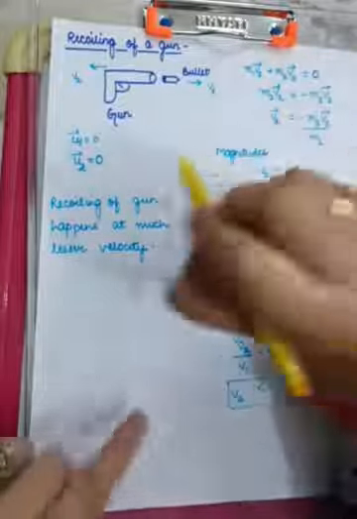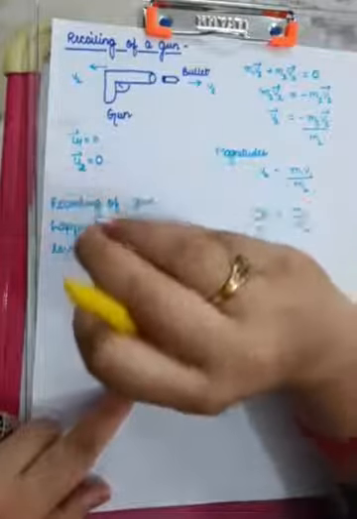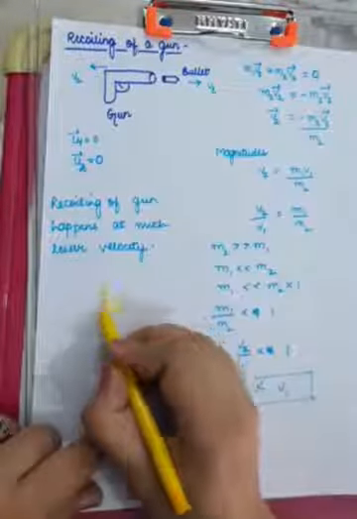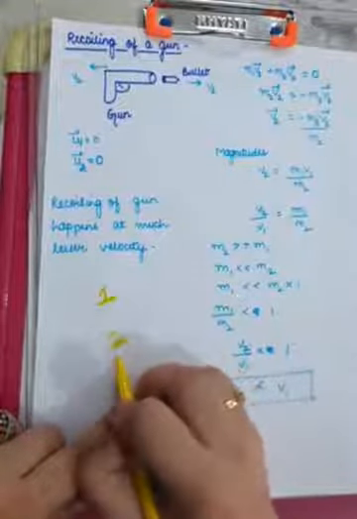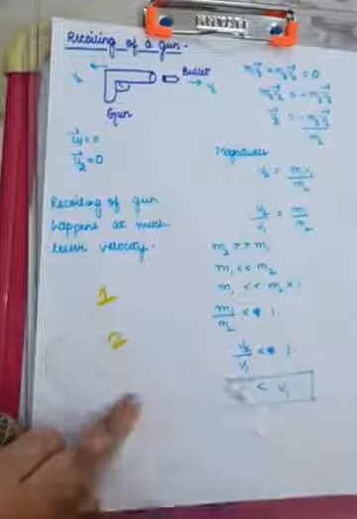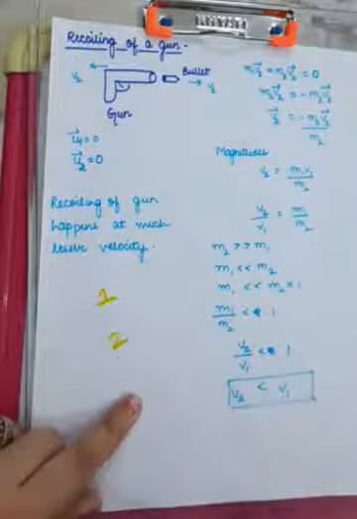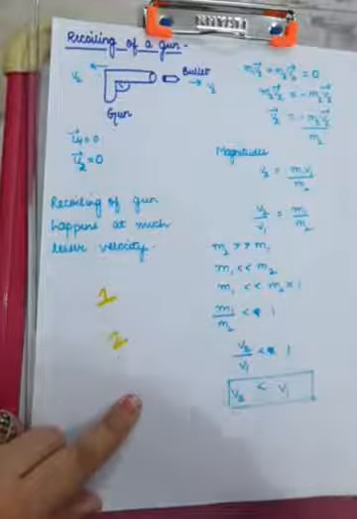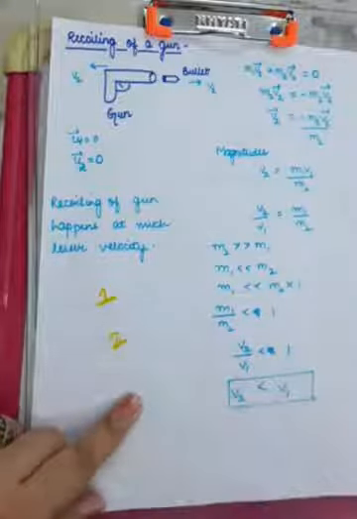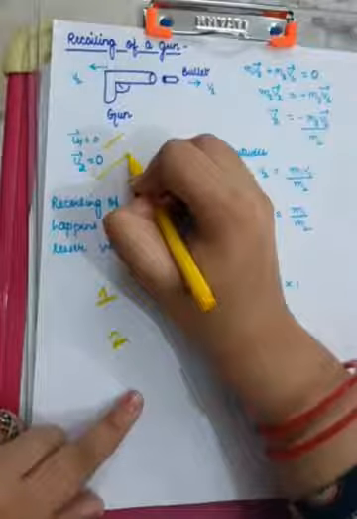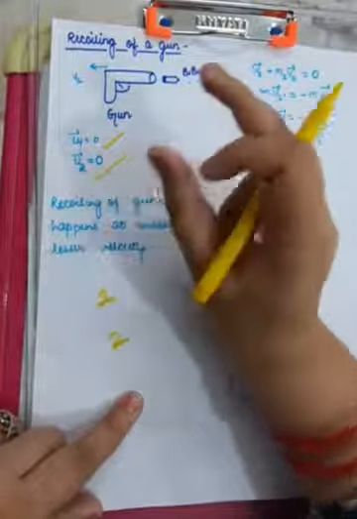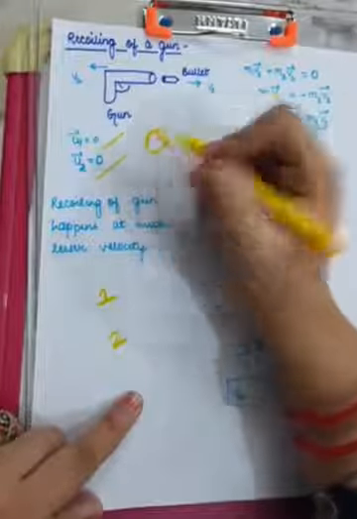Initially, when the gun and bullet both are at rest, suppose I am using subscript 1 for the bullet and subscript 2 for the gun. So when the bullet is not fired yet, the gun and bullet both are at rest. So u1 vector is 0, u2 vector is 0. So when they both are at rest, the total momentum of this system is 0.